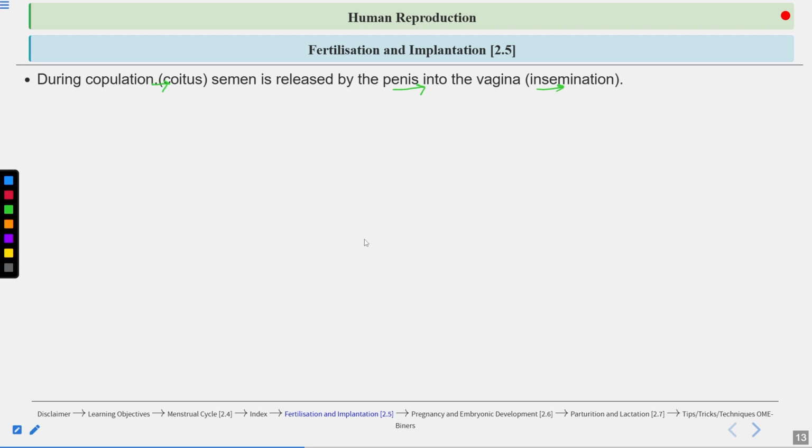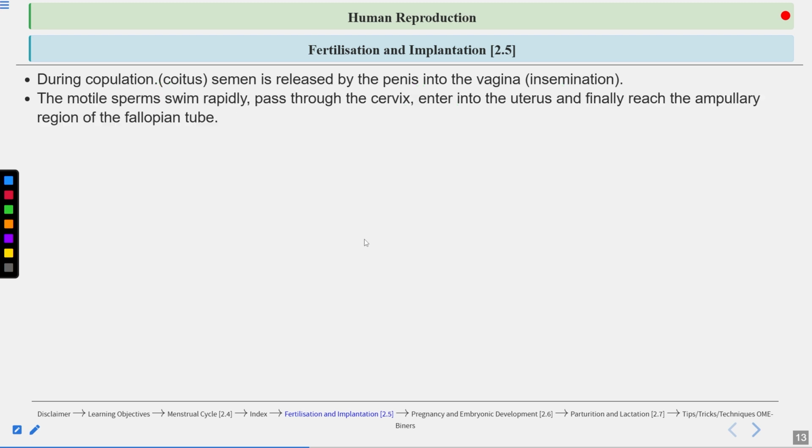After the gametes are formed, the gametes have to be transferred into the female genital tract. Then only will fertilization occur. These gametes are transferred by the penis. Semen is released by the penis into the female genital tract, into the vagina, and this process is known as insemination.